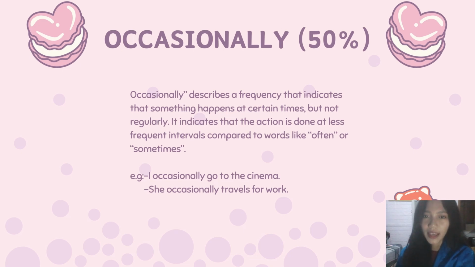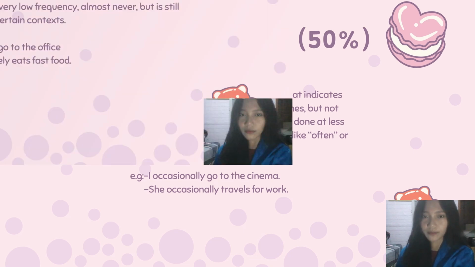It indicates that the action is done at less frequent intervals compared to words like often or sometimes. For example, I occasionally go to the cinema. And the second example is, she occasionally travels for work.